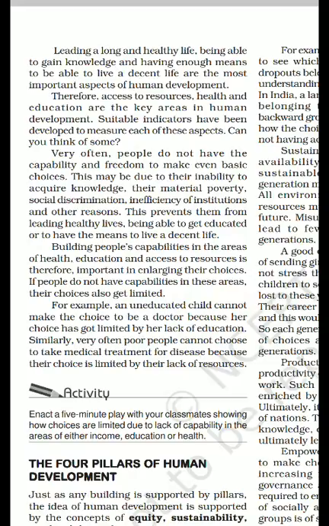At the center of human development comes the people itself, and people have choices of leading a long and healthy life, gaining knowledge over a different period of time from different means, and having enough means to live a decent life.